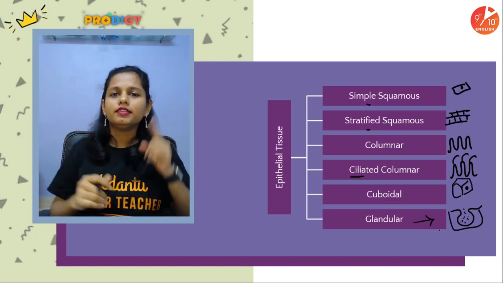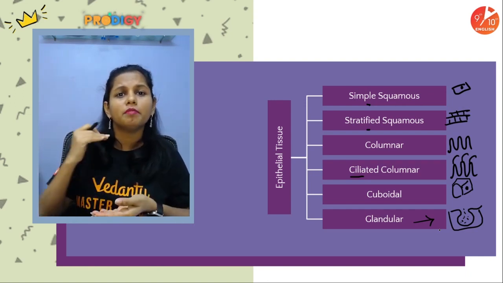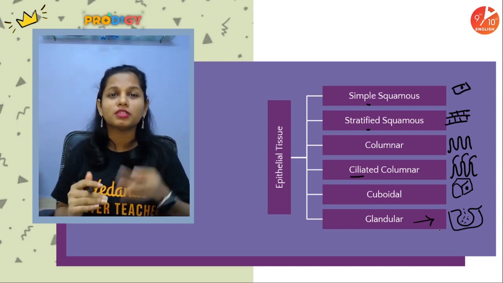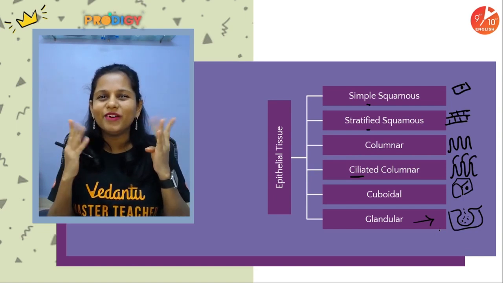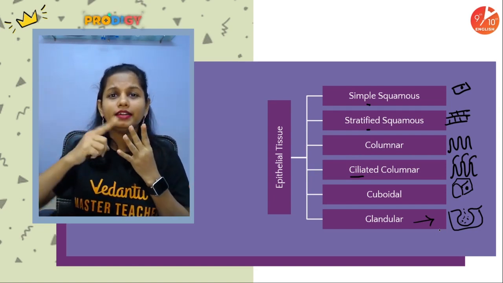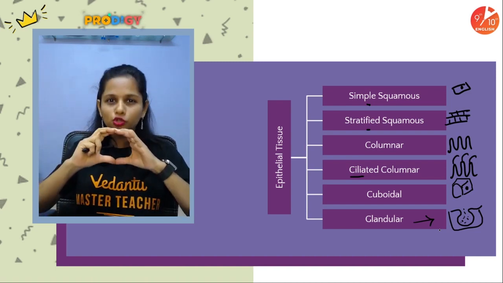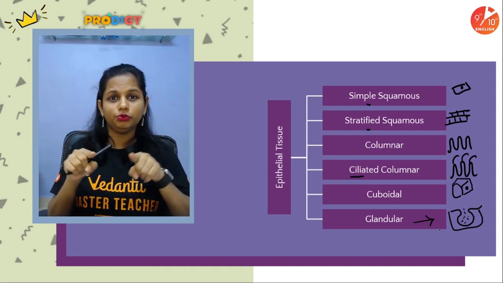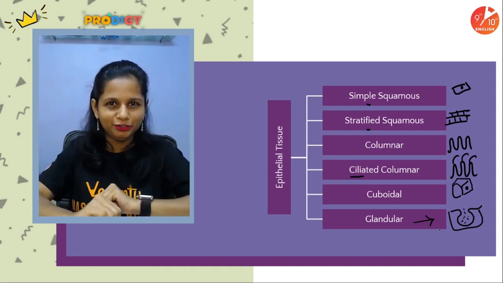Chapter cell ka single layer, simple squamous. Chapter cell ka single layer, simple squamous. Chapter cell ke many layer, stratified squamous. Chapter cell ke many layer, stratified squamous. Tall and pillar like columnar. Tall and pillar like columnar. Columnar pe hai ciliated columnar. Columnar pe hai ciliated columnar. Cuboidal and glandular. Bolo, cuboidal and glandular. You. Wrap. Epithelial tissue. Okay.